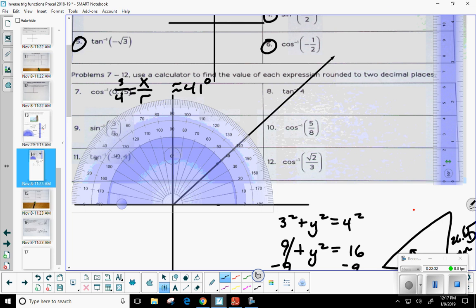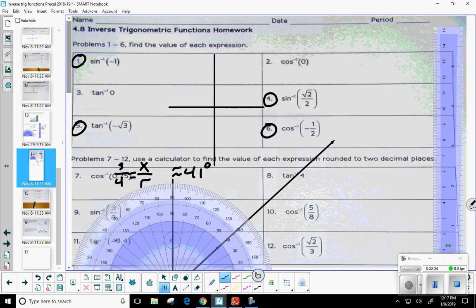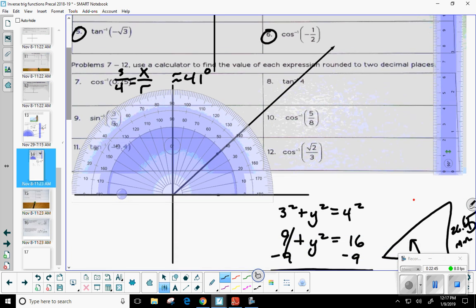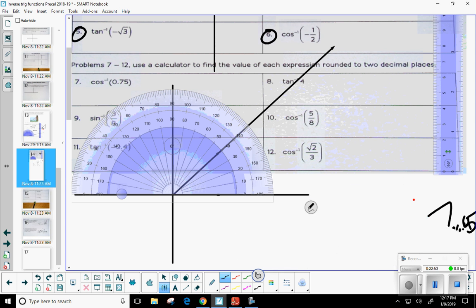Now remember that one probably seemed a little longer than it needs to be, just because that was the first example. But now that we know what we're doing, it'll go a lot faster. Let's look at another one of these. I'll let you guys decide. Which one would you like to look at now? 8 through 12. You want to do 12? Okay. So let's see here.